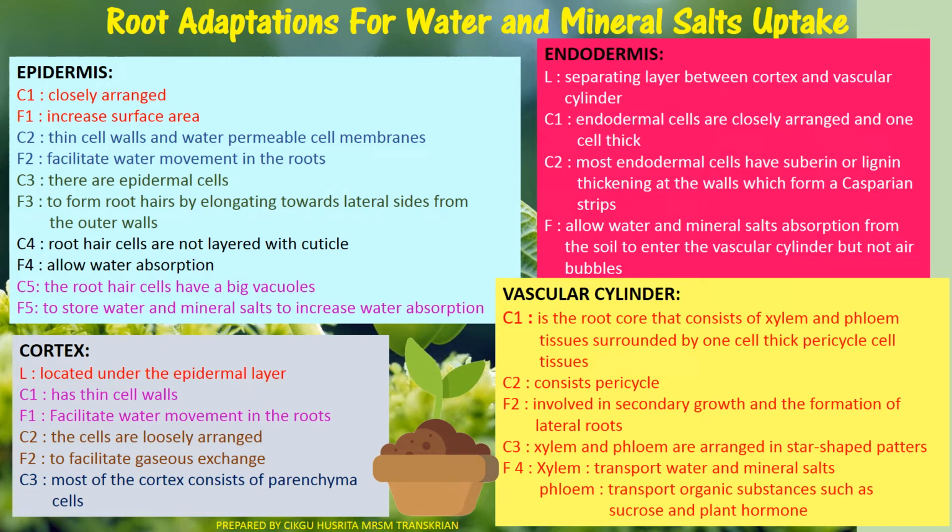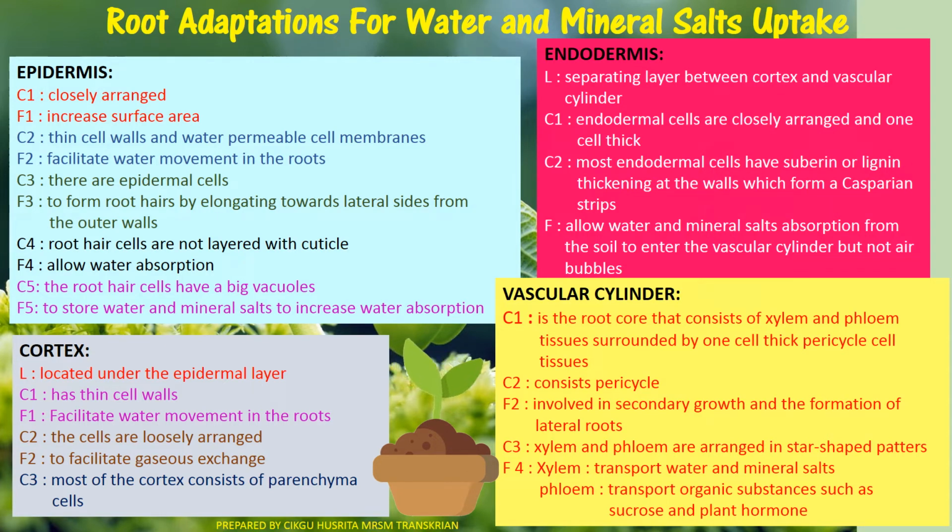The cortex is located under the epidermal layer. It has a thin cell wall to facilitate water movement in the root. The second one, the cells are loosely arranged to facilitate gaseous exchange, and most of the cortex consists of parenchyma cells. Okay, and then under the cortex is the endodermis.